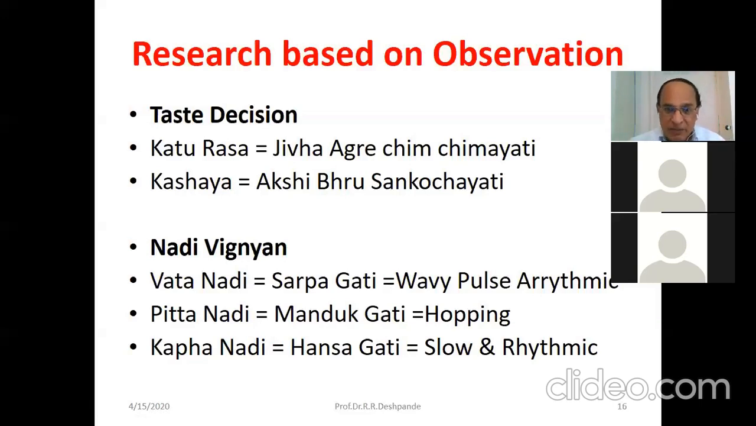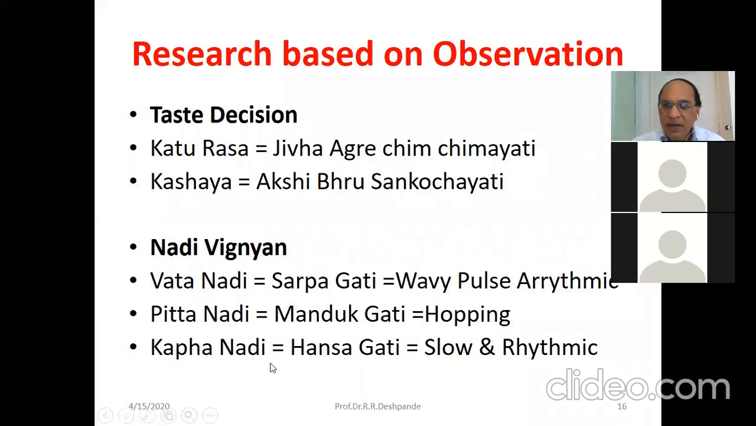Arrhythmic condition has been mentioned by Sarpagati. This is research. Pitta Nadi is like hopping, like the frog, Manduka Gati. So this hopping type of phenomenon creates peaks in the wave graph of the Pitta Nadi.